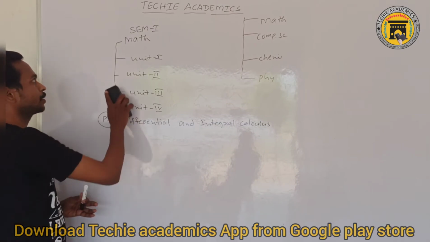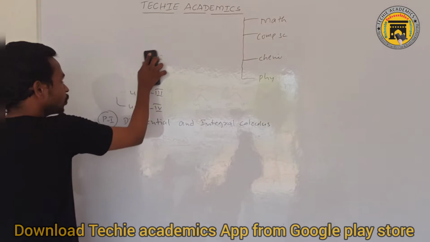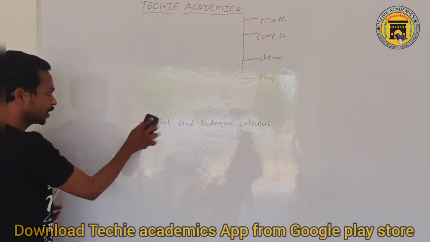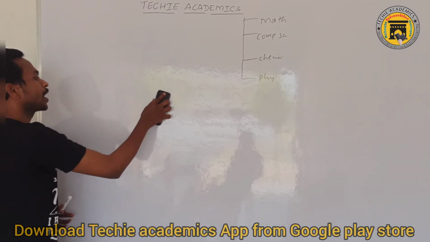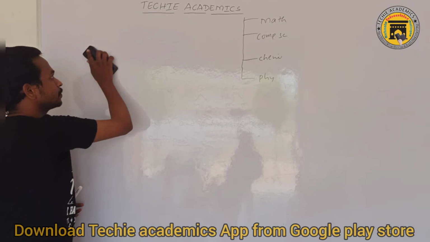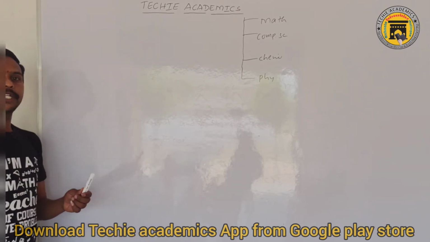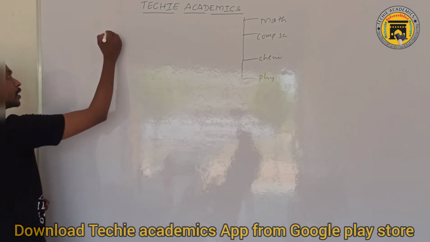You just need to know 8 to 10 topics. If you know 8 to 10 topics perfectly, then you will get more than 80% marks in your academics. Surely I am saying, definitely you will get 80 to 90% marks. Okay, what are the topics?